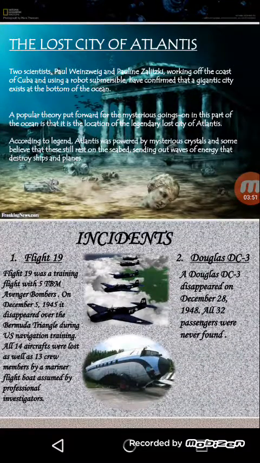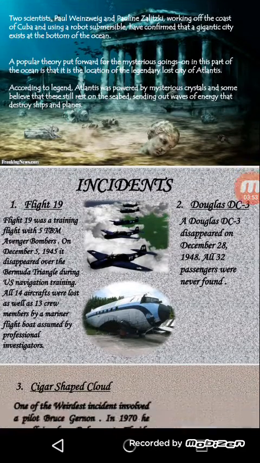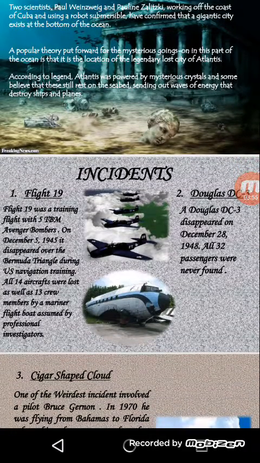What are the incidents that occurred in the Bermuda Triangle? Flight 19. Flight 19 was a training flight with 5 TBM Avenger bombers on December 5, 1945. It disappeared over the Bermuda Triangle during US Navy training. All 5 aircraft were lost as well as 14 crew members, and a Mariner flight sent to search was also lost. The second incident was the Douglas DC-3. A Douglas DC-3 disappeared on December 28, 1948. All 32 passengers were never found.